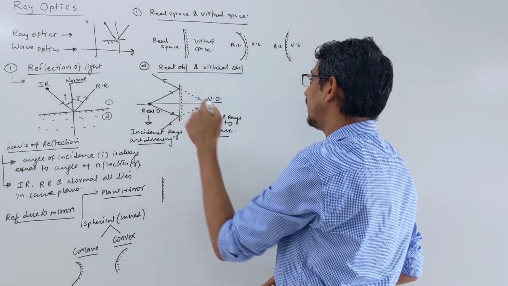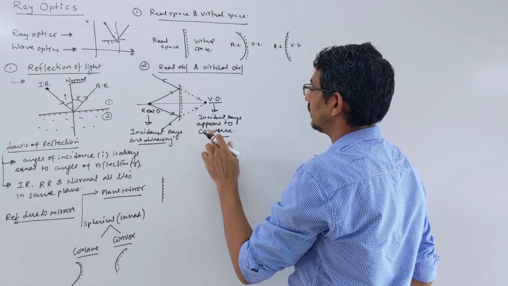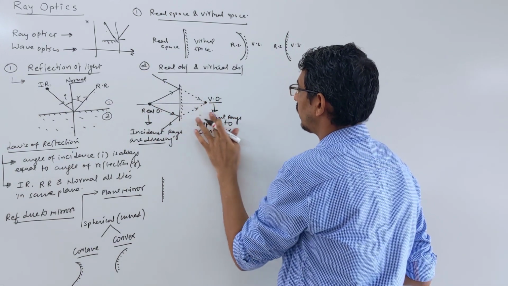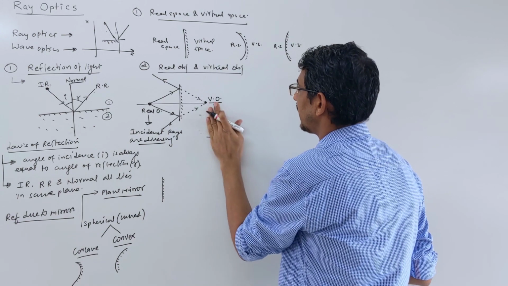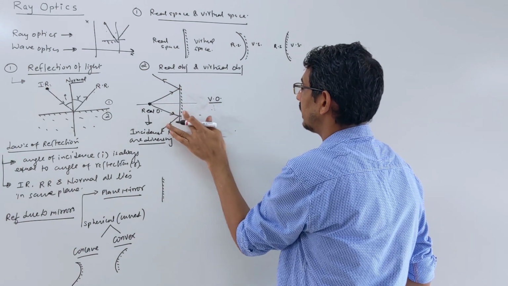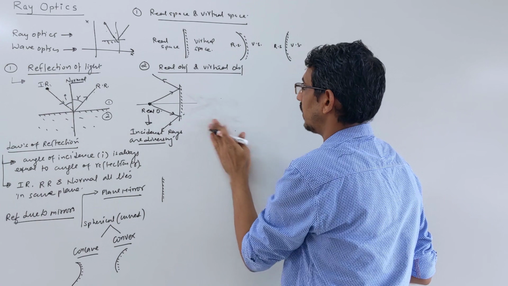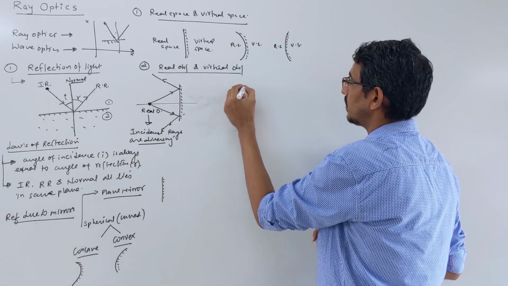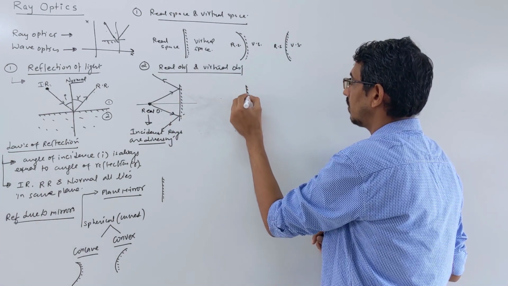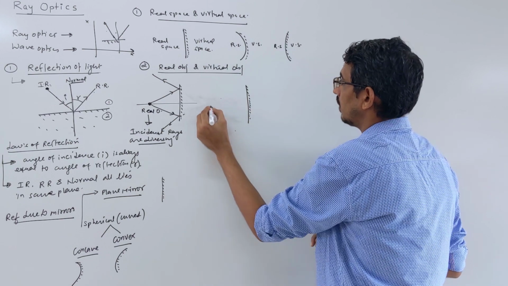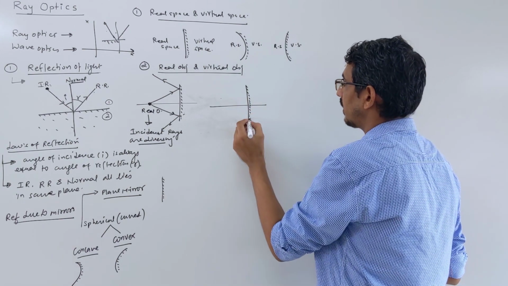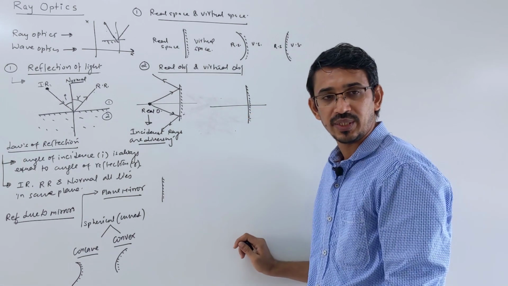I think I have drawn it a little wrong actually. My virtual object may not be drawn this way. I will draw a separate picture, because this has become an image actually. So, same plane mirror. We are trying to draw a virtual object, not an image.